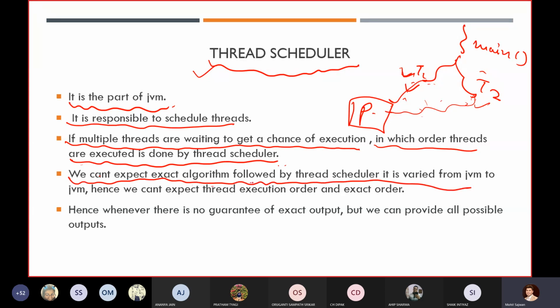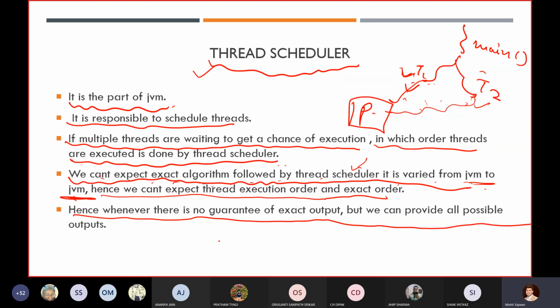We cannot expect the exact algorithm followed by the thread scheduler; it varies from JVM to JVM. Hence we cannot expect the exact execution order, and whenever there is no guarantee of the exact output, we can provide all possible outputs.